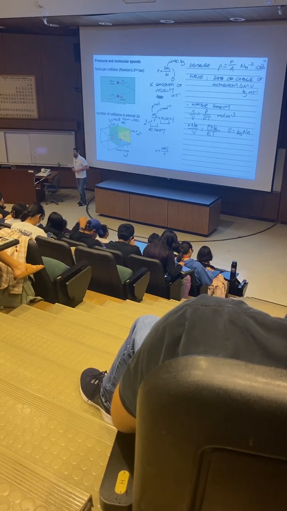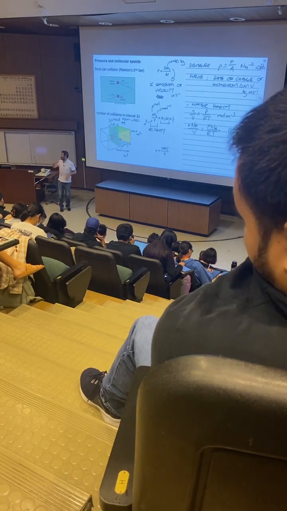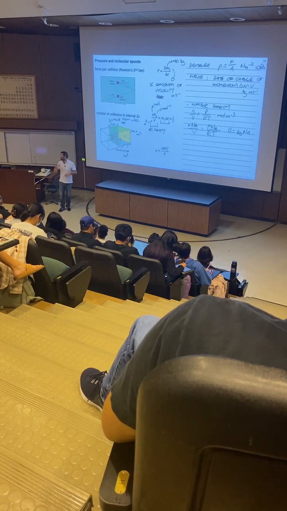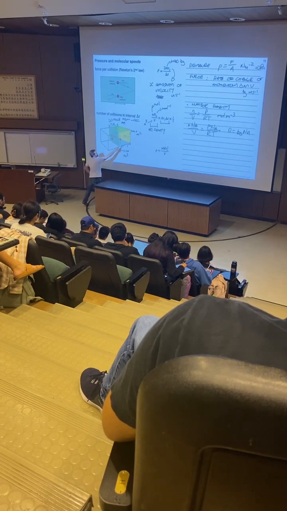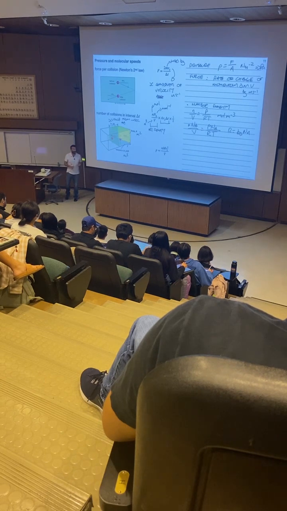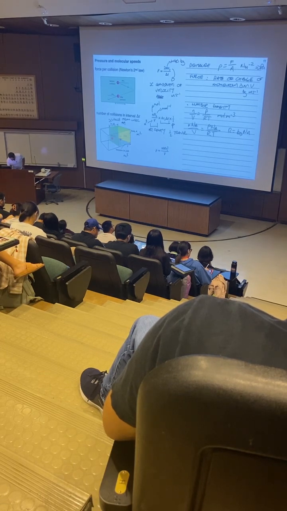The last factor there is a half, and the half is there for a simple reason. For every molecule heading towards the wall in this volume, there's another molecule that's heading away from the wall, right? There's no preference for travel in the positive x direction versus the negative x direction. So within this volume, half are heading towards the wall, half are inevitably heading away from the wall as well. And the ones that are heading away from the wall are obviously never going to collide. Okay, so we've got these three different factors. So this one, half travel towards the wall.